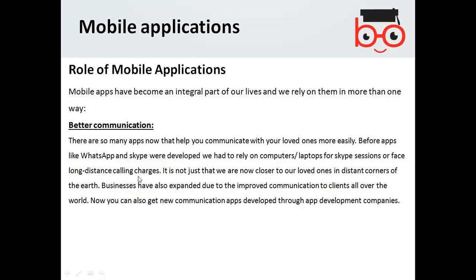Instead of writing emails and waiting for your loved ones to open them, now look at the WhatsApp application. You instantly message, like a mobile phone messaging. That's the better communication provided by the mobile app.